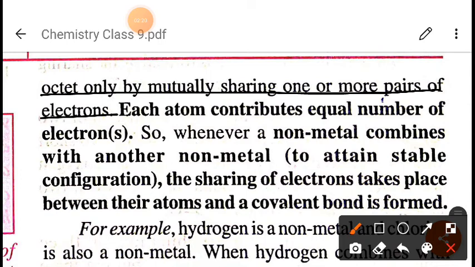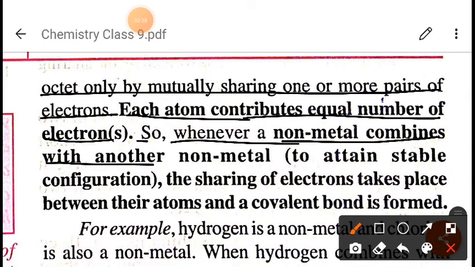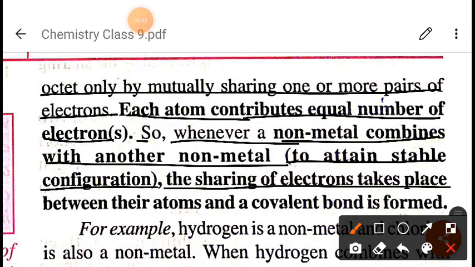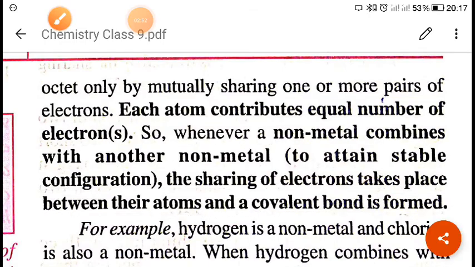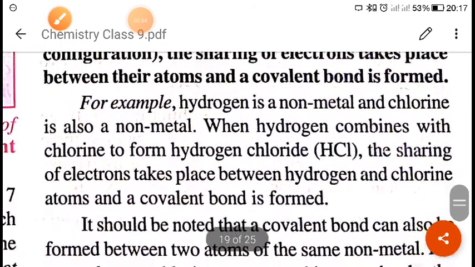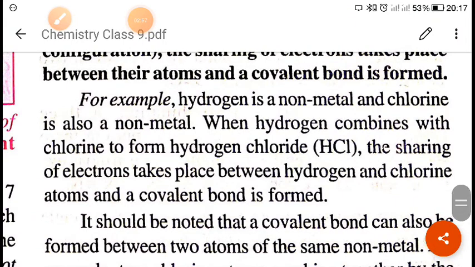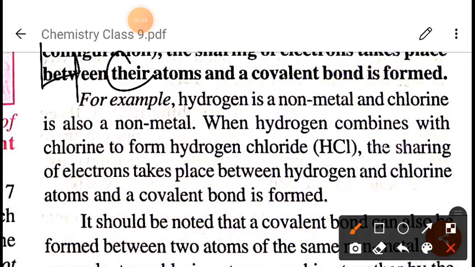Each atom contributes an equal number of electrons. So whenever a non-metal combines with another non-metal, they attain a stable configuration. We have discussed stable configuration and the octet rule. The sharing of electrons takes place between their atoms, and the covalent bond is formed. One example is HCl. Hydrogen is a non-metal, and chlorine is also a non-metal.